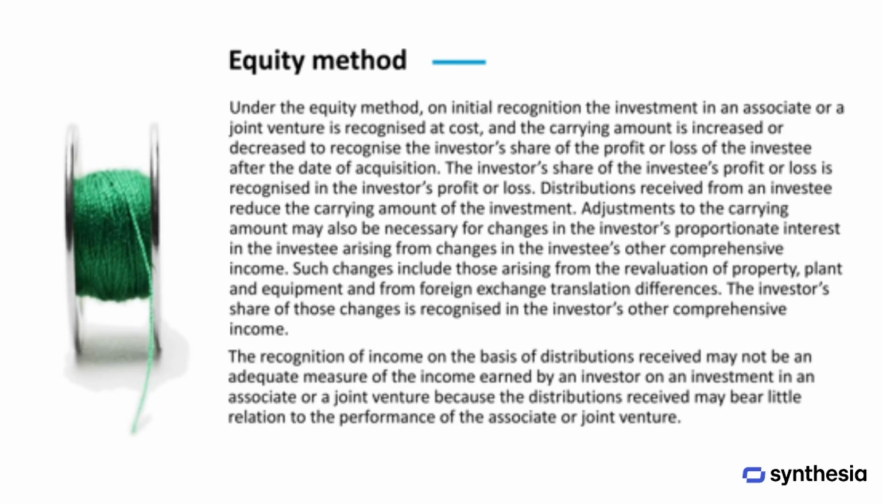Additionally, the carrying amount may be adjusted to reflect the investor's share of changes in the investee's other comprehensive income. These changes might come from things like revaluations of property, plant, and equipment, or from foreign currency translation differences. The investor's share of these adjustments is recognized in other comprehensive income. It's important to note that income based only on dividends or distributions may not fully represent the true earnings from the investment, as these payments may not always match the investee's performance.